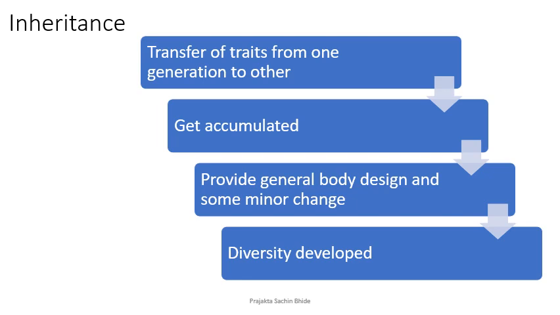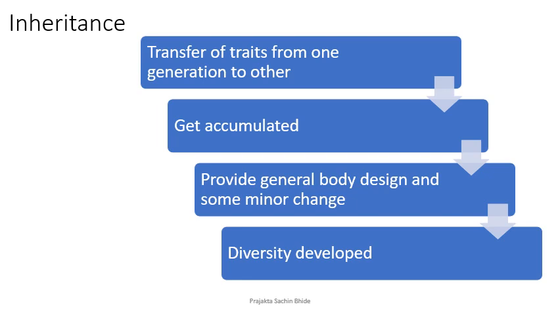Remember, this transfer is because of reproduction that is occurring, and as a result the traits are being passed on. Then they start accumulating, and they are very essential because they provide a general body design with some minor changes here and there, and over a period of time what we get is diversity.